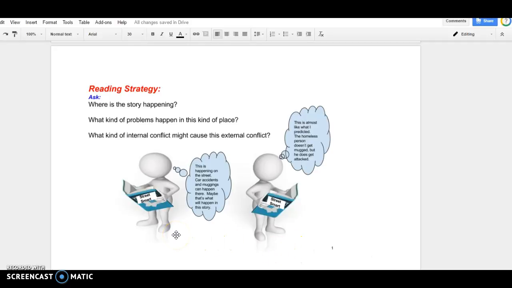Here, this guy is making a prediction. He's saying, this story is happening in the street. Car accidents and muggings can happen there. Maybe that's what will happen in the story. Then he reads and he confirms or does not confirm his prediction. This is almost like what I predicted. The homeless person doesn't get mugged, but does get attacked.